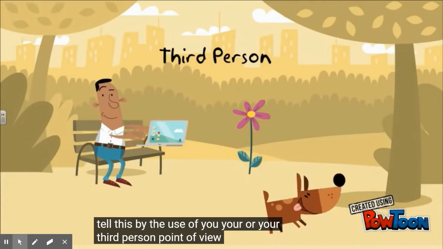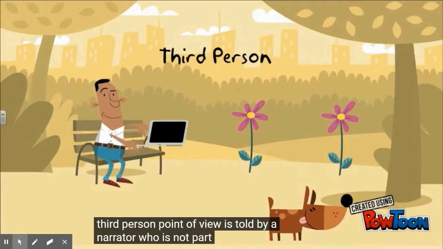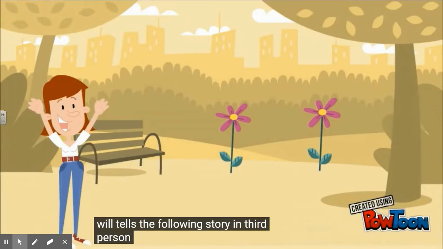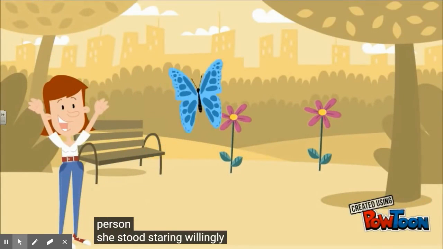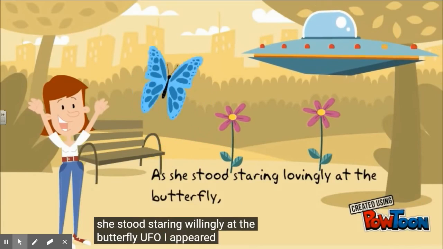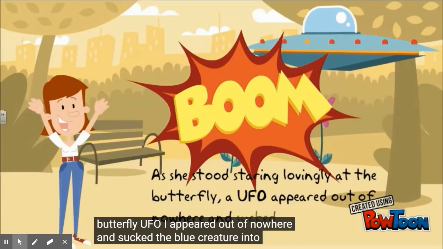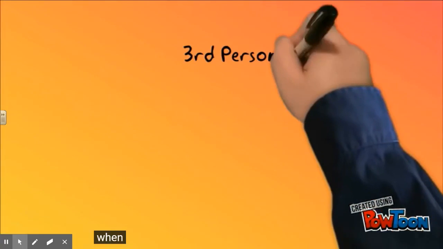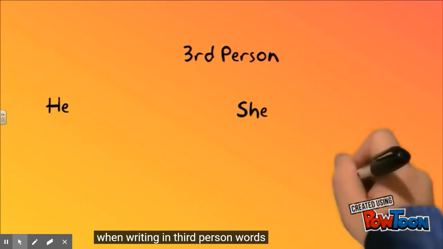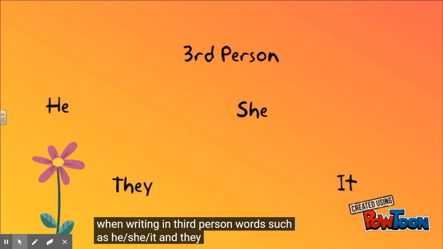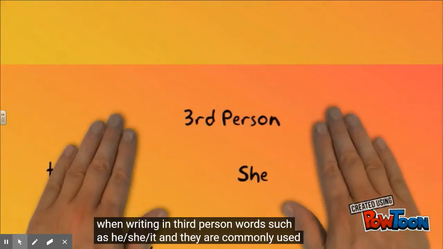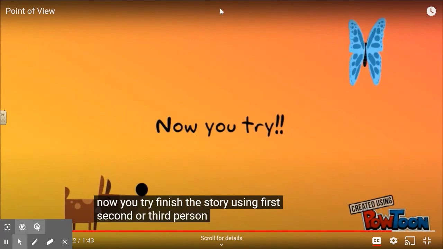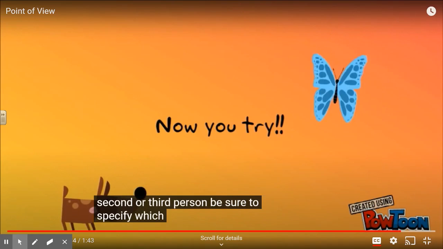Third person point of view is told by a narrator who is not part of the story. Will tells the following story in third person. As she stood staring lovingly at the butterfly, a UFO appeared out of nowhere and sucked the blue creature into its ship. When writing in third person, words such as he, she, it, and they are commonly used. Now you try. Finish the story using first, second, or third person. Be sure to specify which one you use.